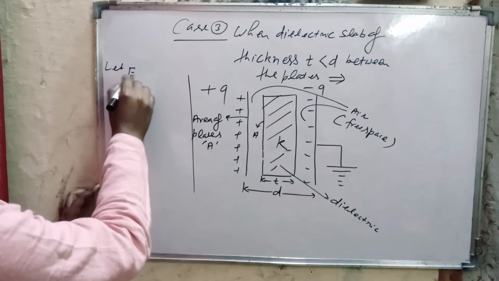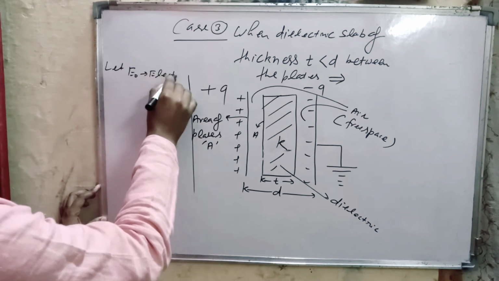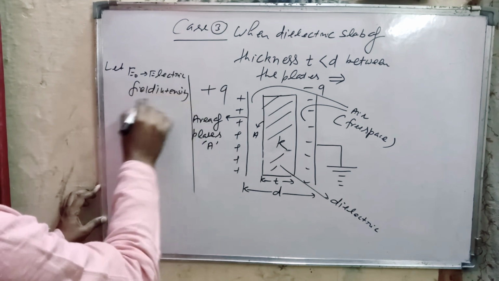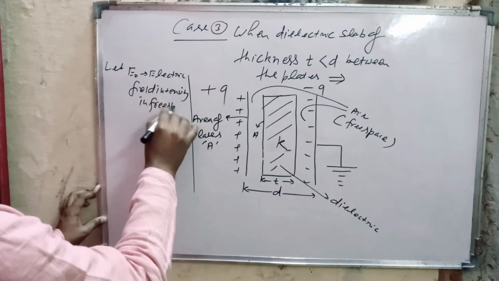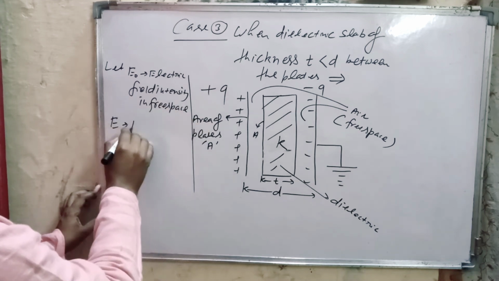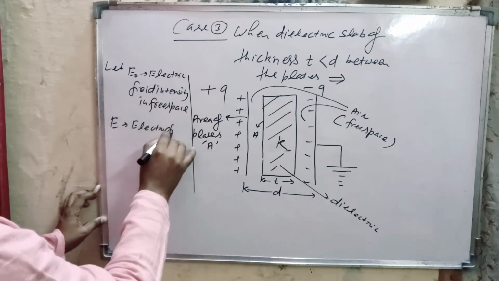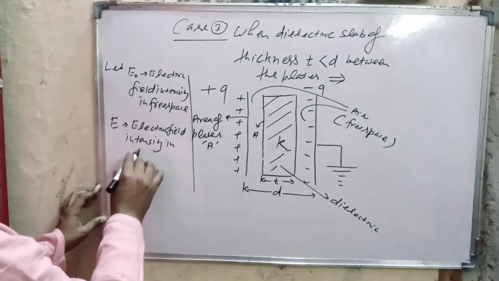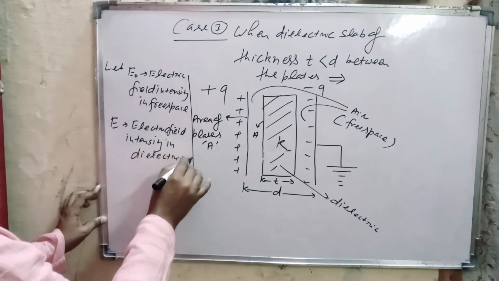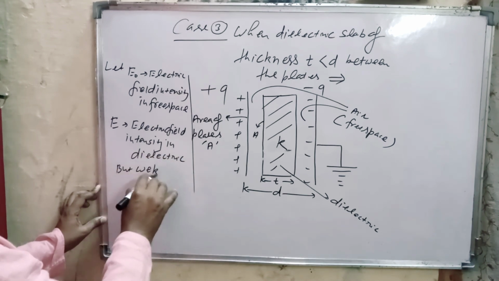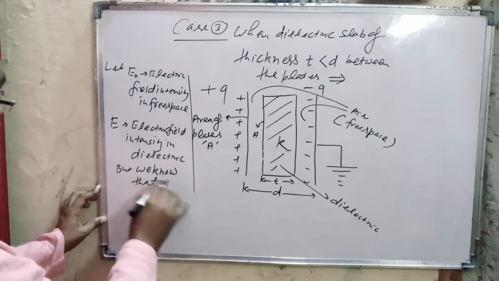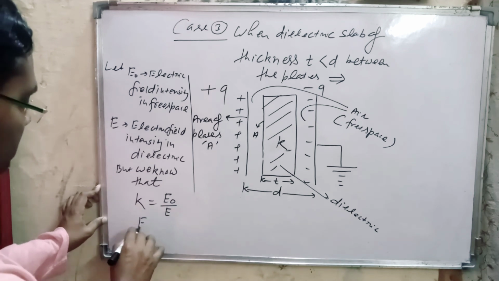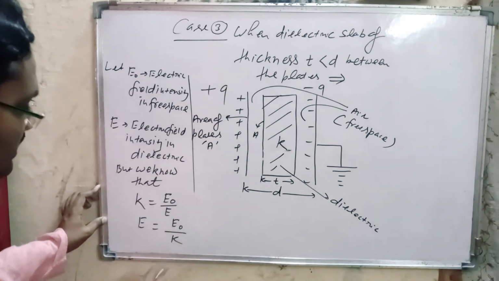Now here let E naught be the electric field intensity in free space and E the electric field intensity in dielectric. But we know that K is equal to E naught by E. That means here E is equal to E naught by K.